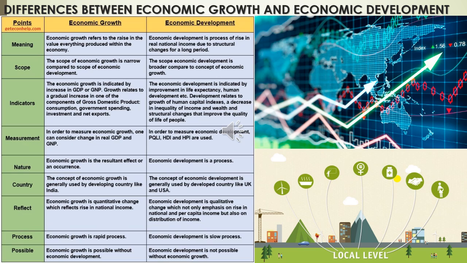So there is a rise in life expectancy rate, that is, the average life of the citizens must be increased. Then infants should be born healthy. Then the literacy rate should be increased. Then infant mortality rate and poverty rate are considered, so they should be reduced. The poverty rate and infant mortality rate should be reduced in case of economic development.